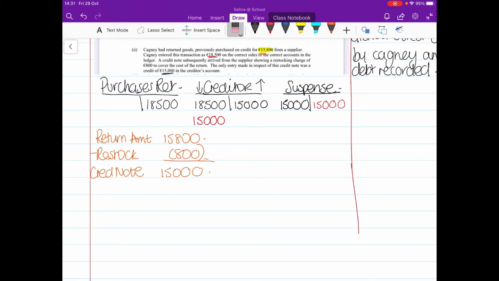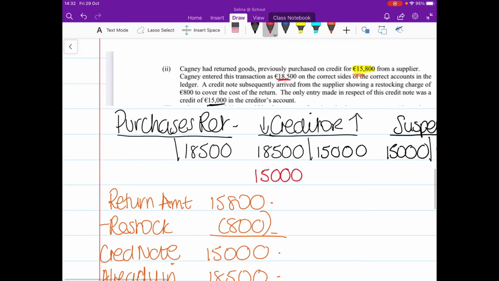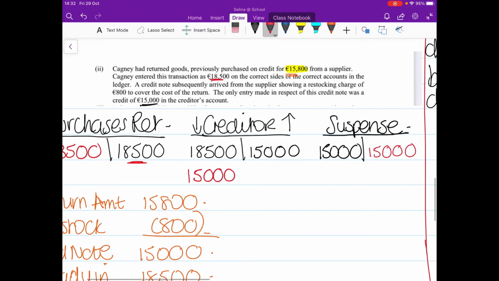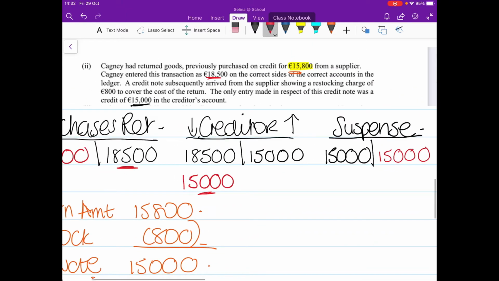They already have 18,500 in. So to bring that 18,500 back to 15,000, we need to reduce that amount down by €3,500. Looking up here at the purchase returns, I need to bring the 18,500 back to 15,000, and to do that I'm going to put €3,500 on the debit side of the purchase returns account. And now looking at my creditor account, this 15,000 here just cancels those two out.